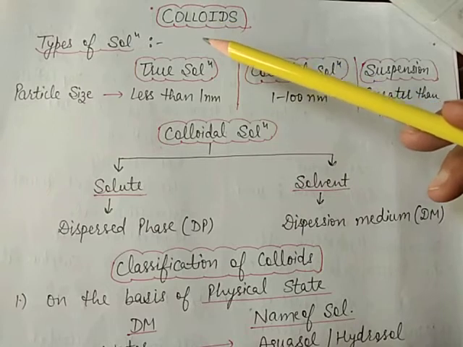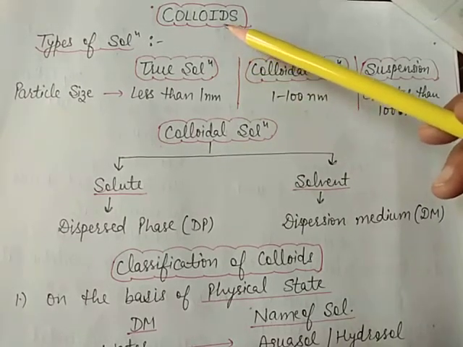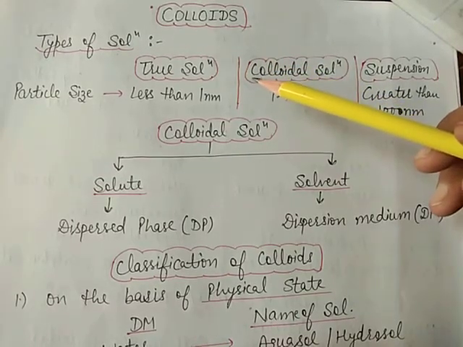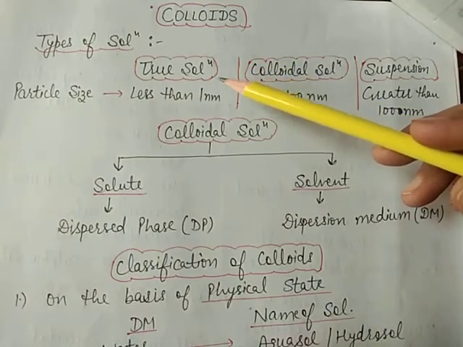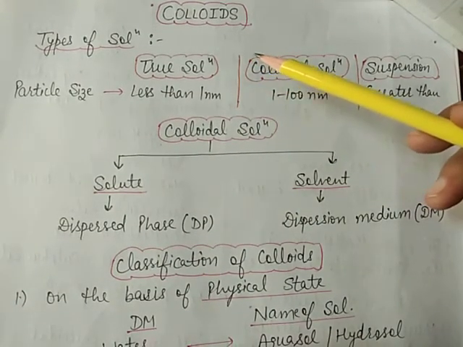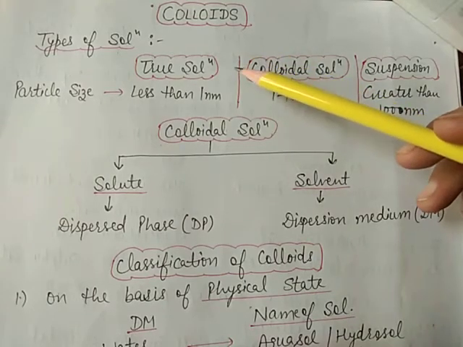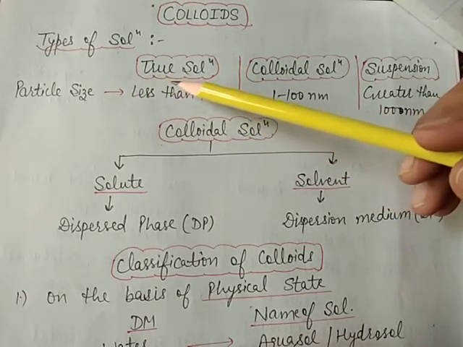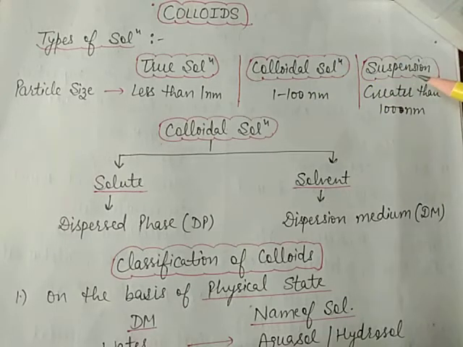A colloidal solution is a heterogeneous system in which a substance is distributed in the form of very small particles as a dispersed phase in another substance called the dispersion medium. Here the solutions are of three types: true solution, colloidal solution and suspension.